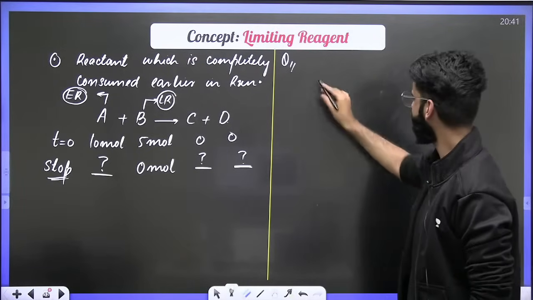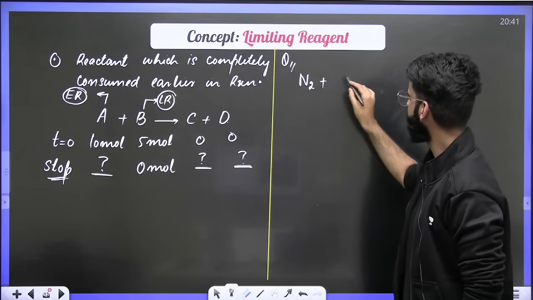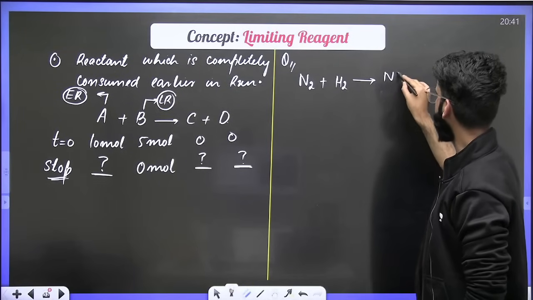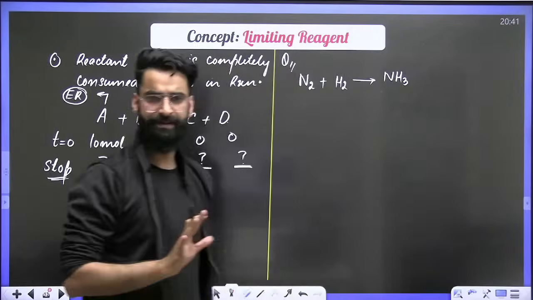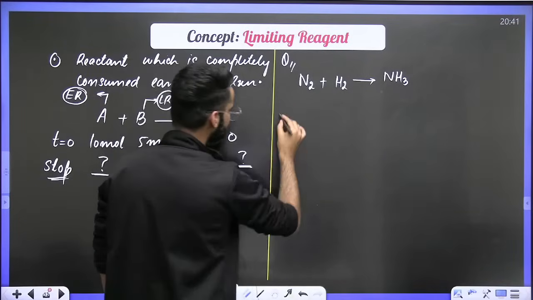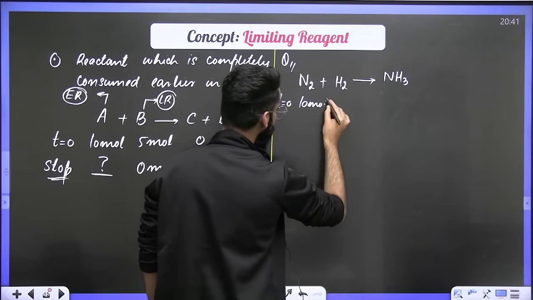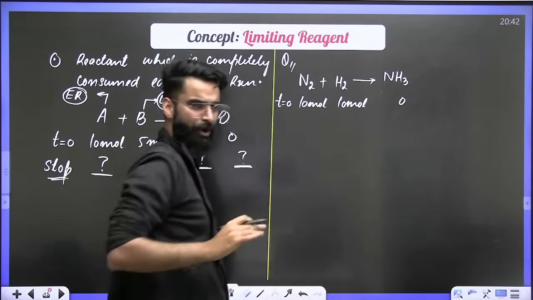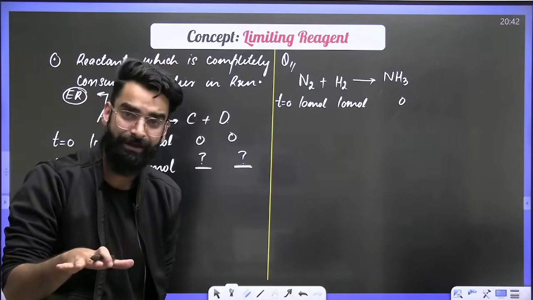Now, let's say I've got a very simple question like this. I've got a reaction: N2 gas plus H2 gas gives NH3 gas. This is the reaction which we have, right? Let's say I'm writing at time t equal to 0. I've got 10 moles of N2. I've got 10 moles of H2 as well. So there will be 0 moles of NH3 formed, because I'm talking at time t equal to 0, when the reaction has not started.